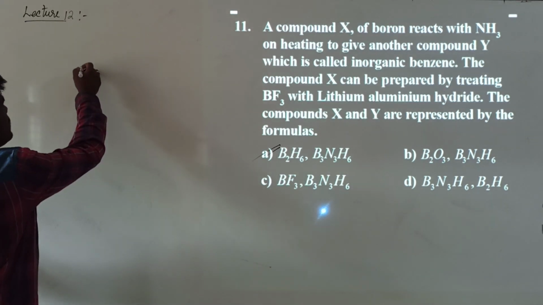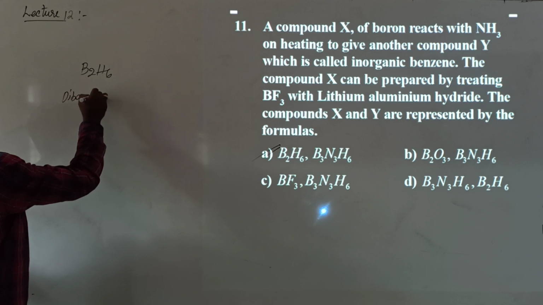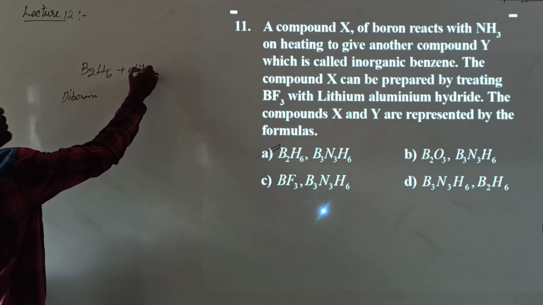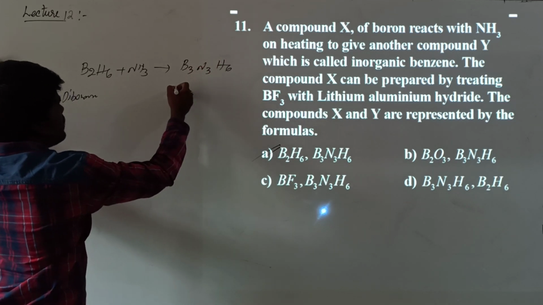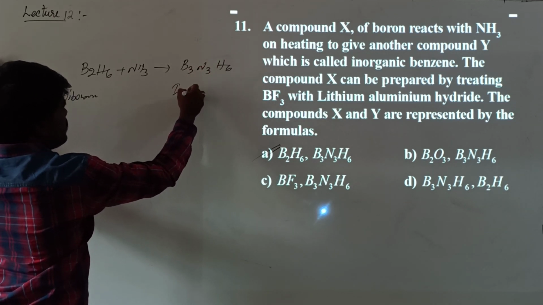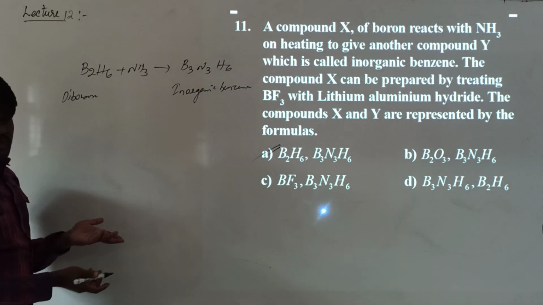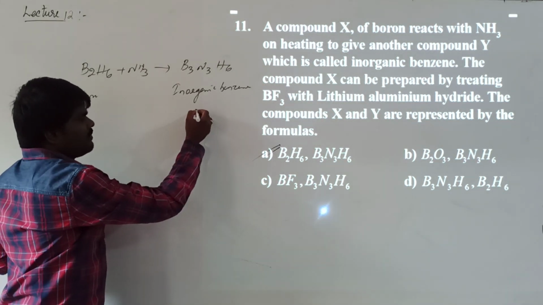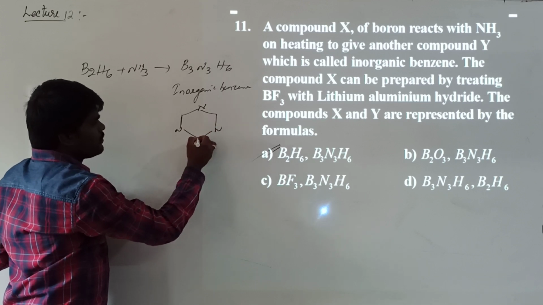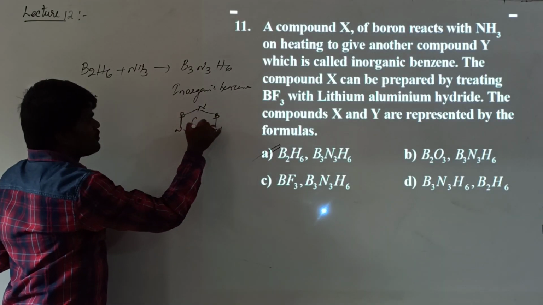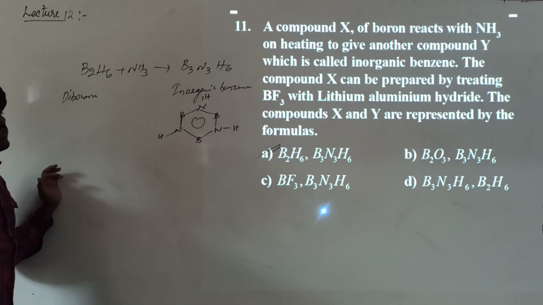X will be diborane. This is called diborane. Diborane is treated with ammonia. It forms B3N3H6. This is called inorganic benzene. What we call inorganic benzene. Why do we call it inorganic benzene? The structure will be similar to benzene, right? Structure will be like this. Because of this, it is called inorganic benzene.